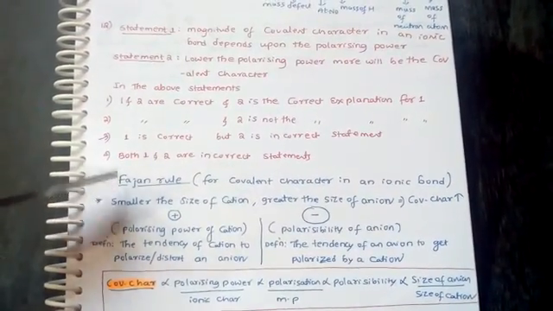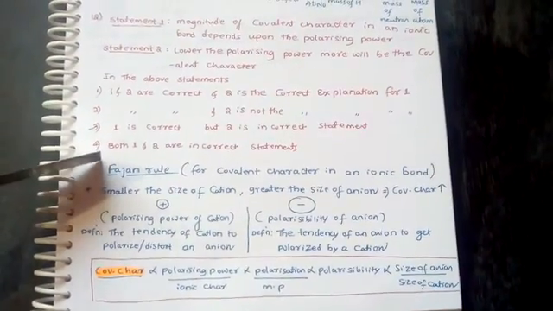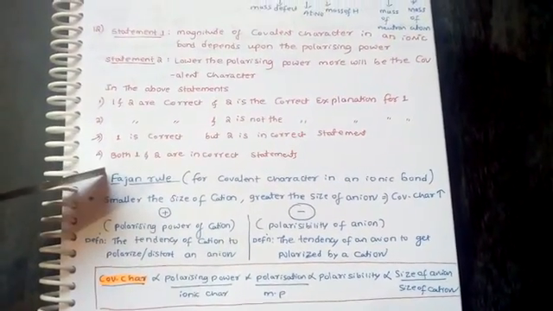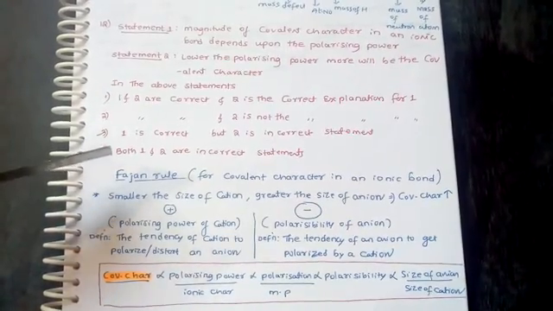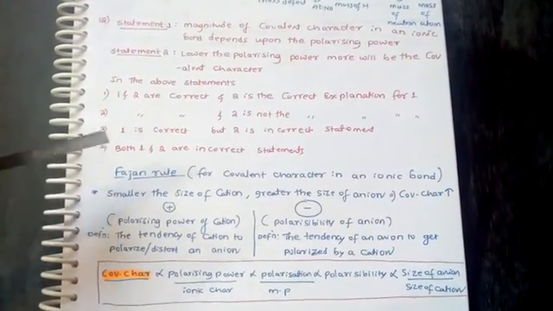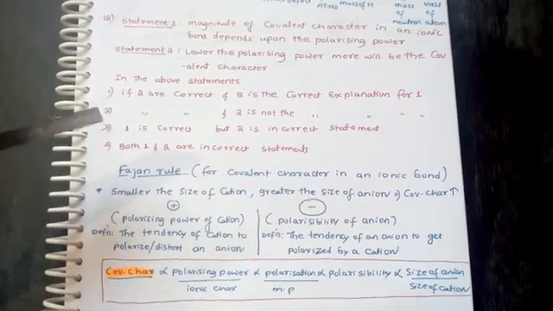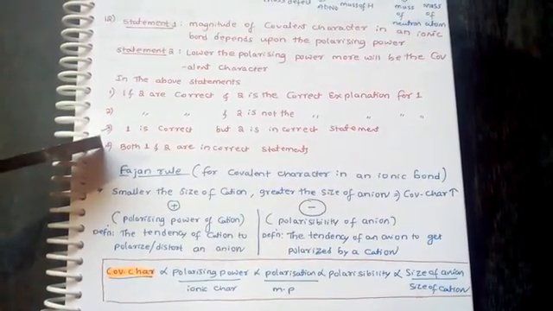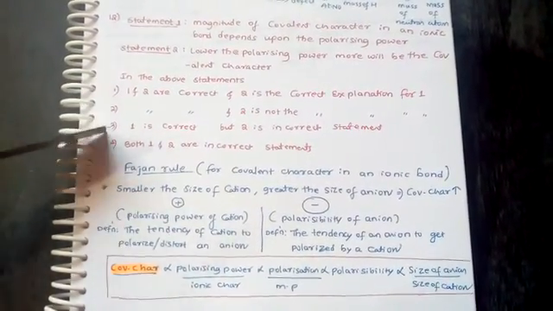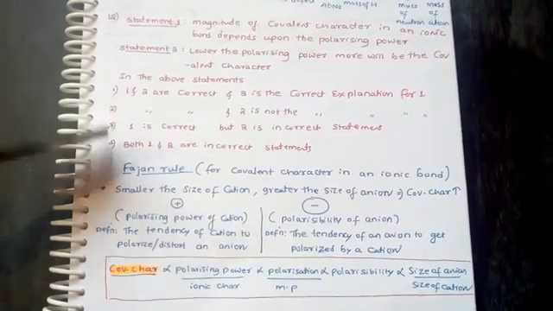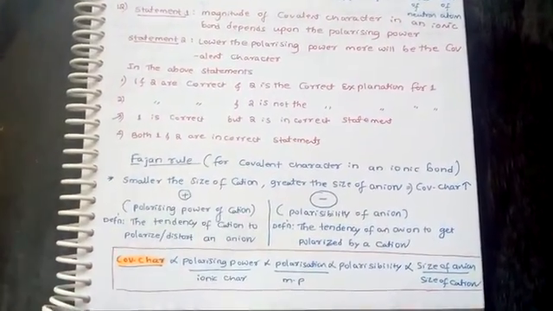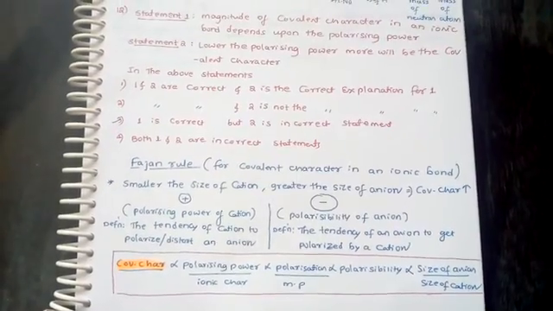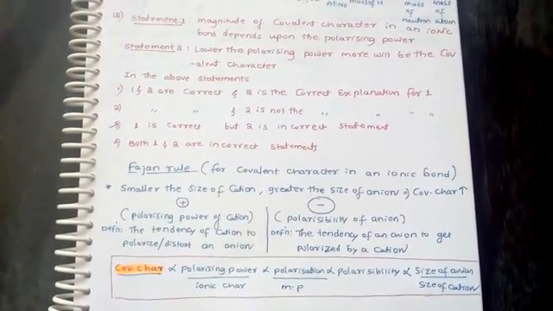For this question, first we have to understand the basic rule, that is Fajan's rule. This rule explains the covalent character in an ionic bond. If you take any bond, it is not 100% ionic or 100% covalent. If you take NaCl, it has an ionic bond, but it is not 100% ionic.